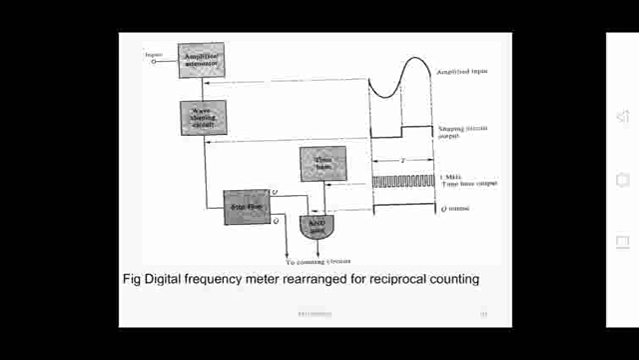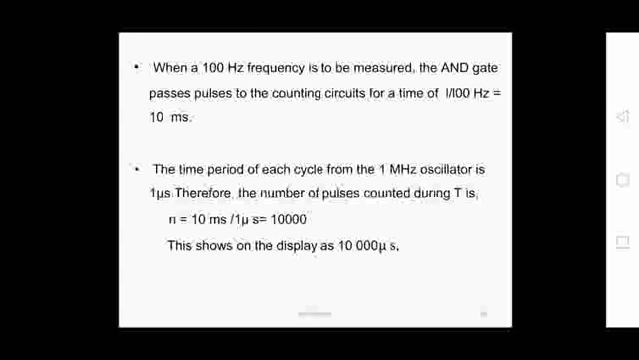After wave shaping, you are getting the square wave, that is differentiated and clipped to produce the train of pulses. So we are applying the time base signal directly to one of the inputs of the AND gate. Now in this method, suppose we are measuring a 100 Hz frequency, that is the low frequency to be measured.